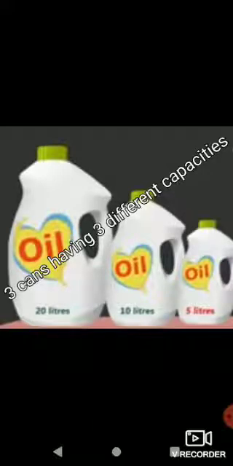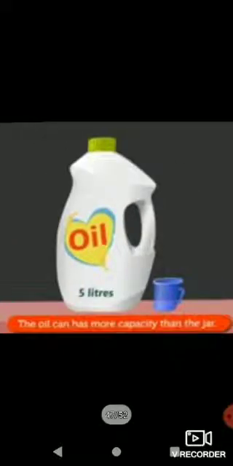Here we have oil cans, one is 20 liters, another is 10 liters, and one more is 5 liters. Here we can say the oil can has more capacity. This oil can has more capacity than the jar. So what do we say? We can say this can is bigger than this small jar or jug.